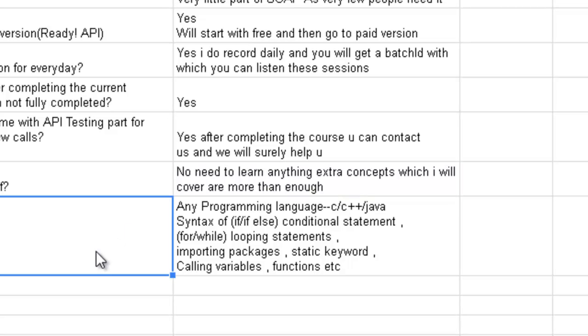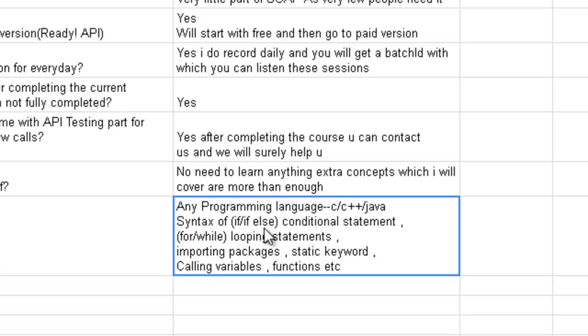Okay, and what is the prerequisite? Before starting the session, you just need to know the very basic things of any programming language.